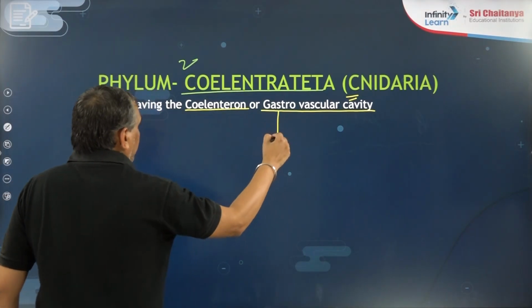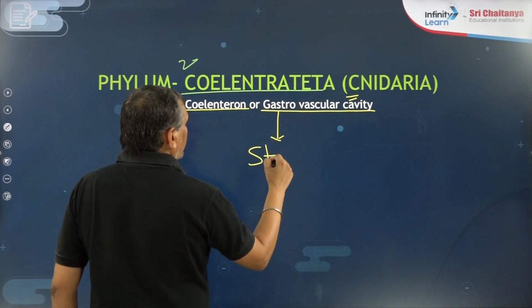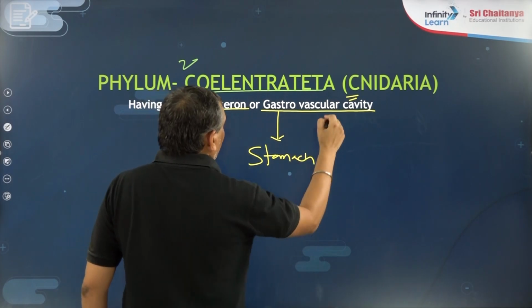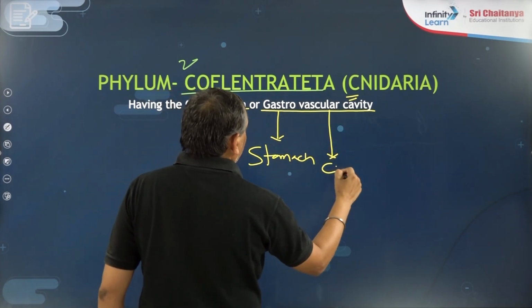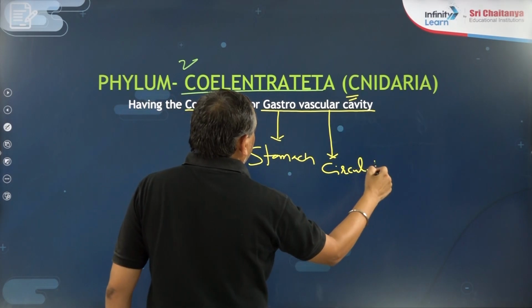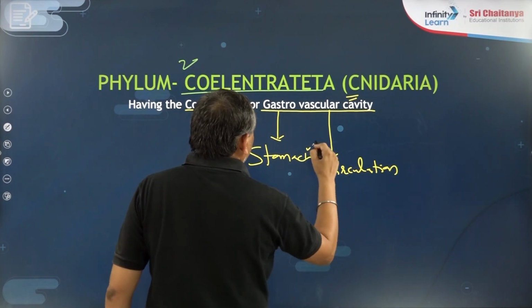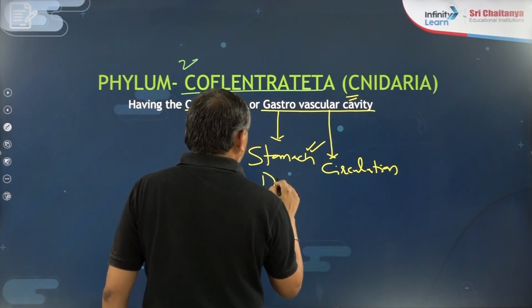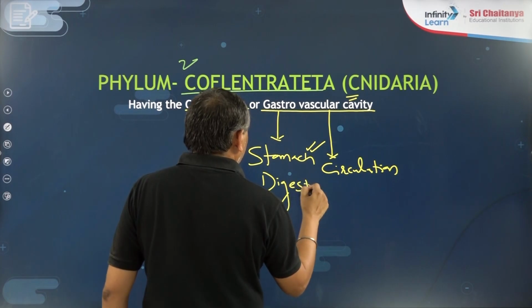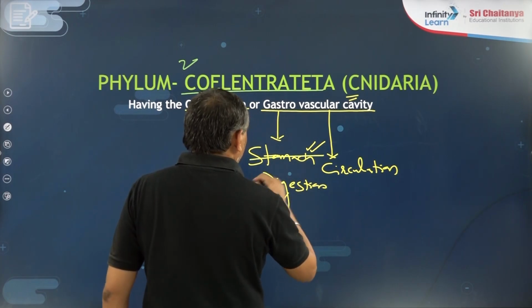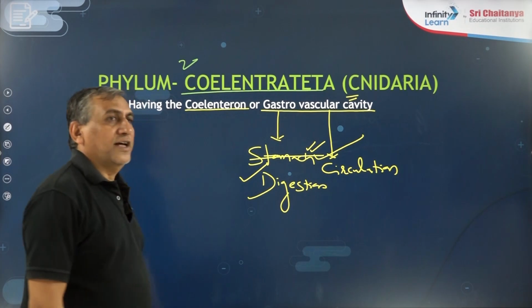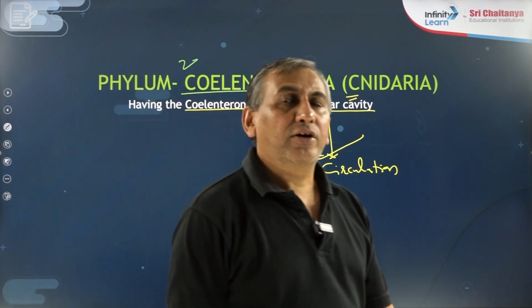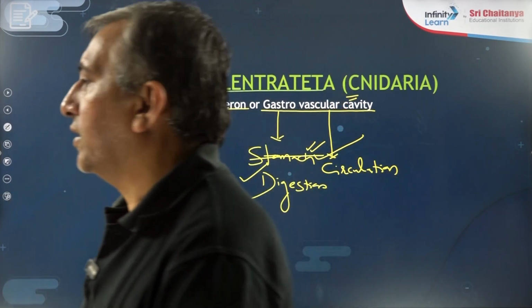Gastro means stomach. Vascular means circulation. This cavity is related with digestion and circulation. That is why this cavity is known as the gastrovascular cavity.